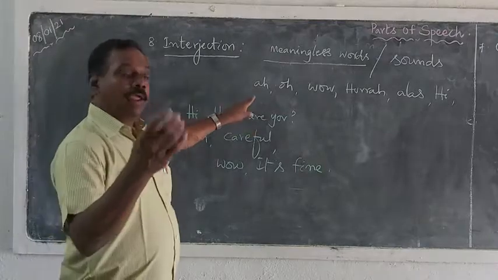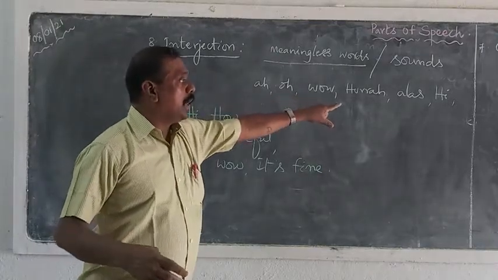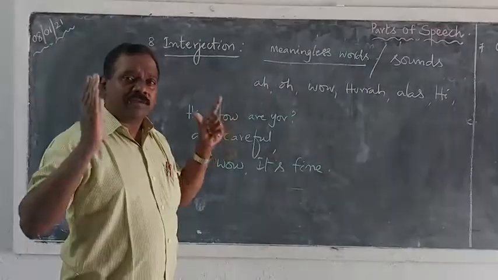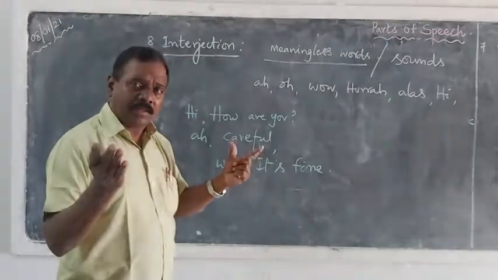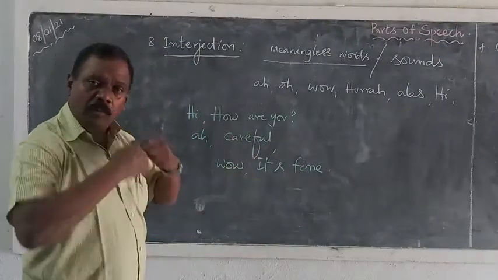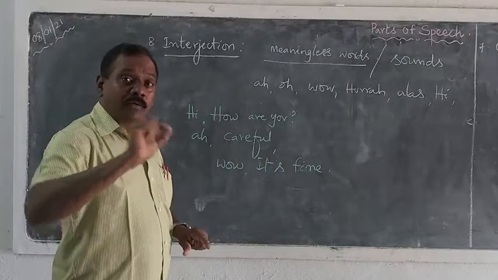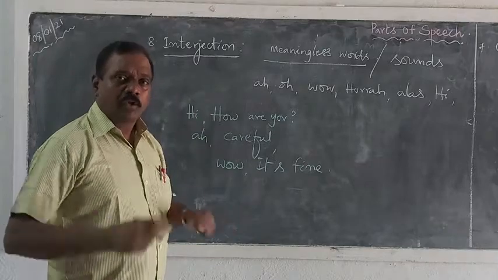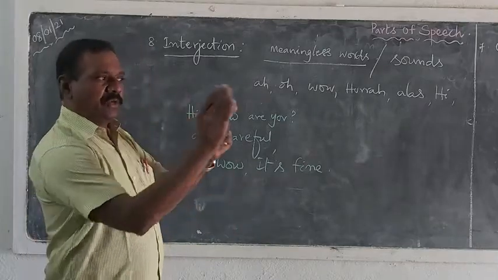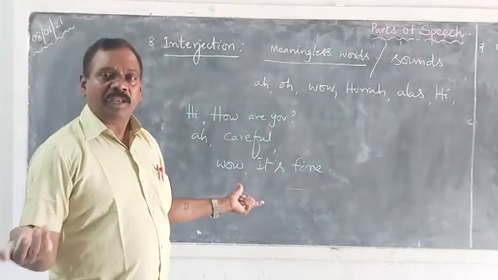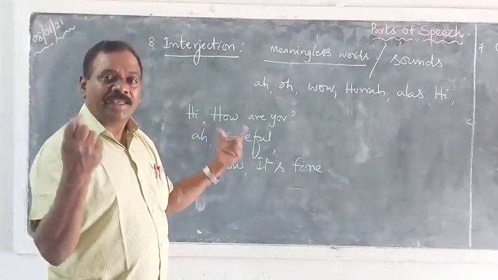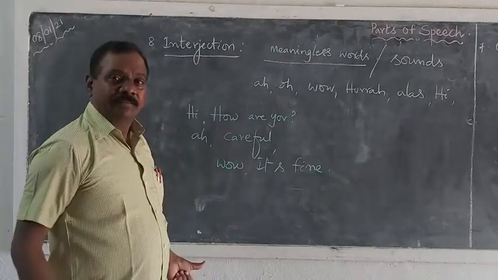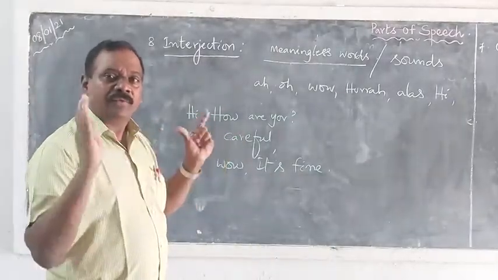For example, hey, ho, wow, hurrah, alas, hi. So these are not fixed. In your strong or sudden feeling, whatever sound you make, that is interjection. There is no meaning, but according to the situation, you make some kind of sound. For example, if it is an amazing situation, you make one kind of sound. If you meet your friend, hi. There is no meaning for the word hi, but it is an icon of introducing or greeting. So it is an informal way of greeting.